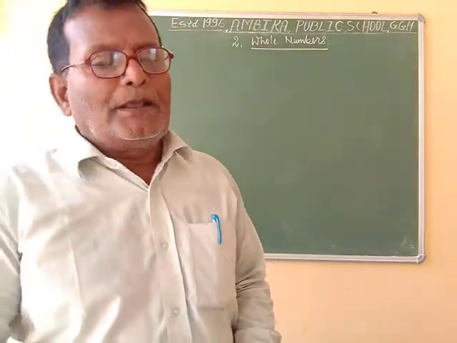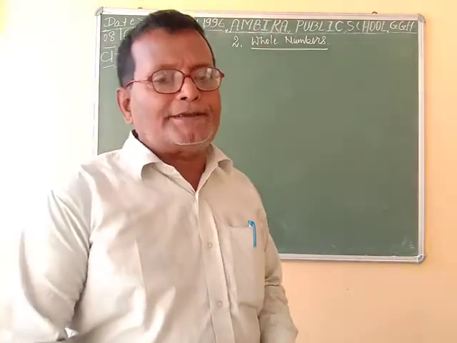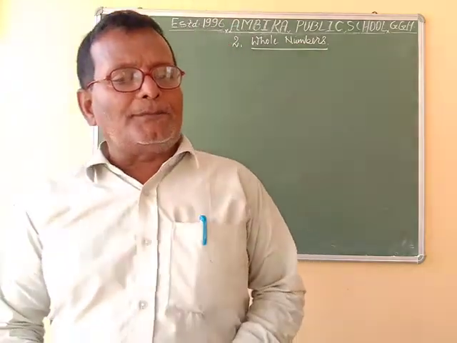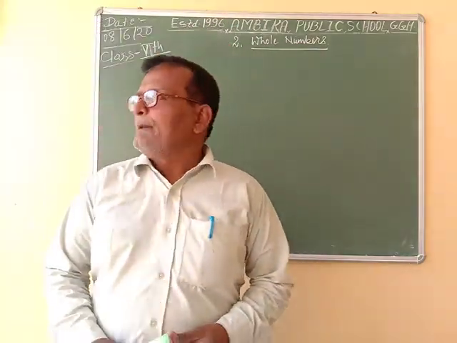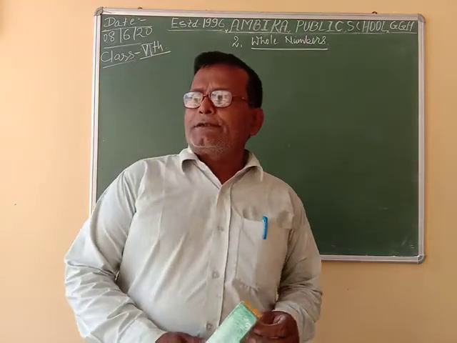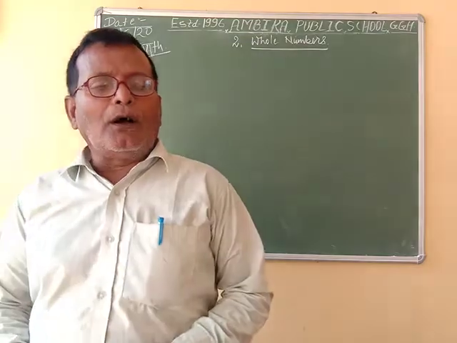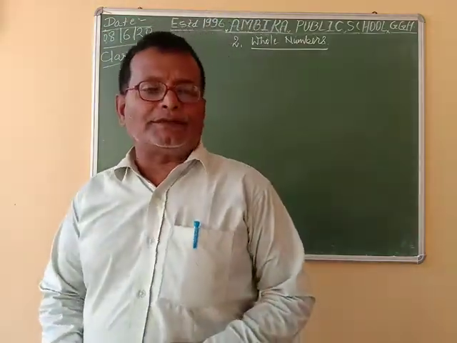Some important facts which are required for you: each natural number is a whole number, because a whole number is a collection of all natural numbers together with 0.